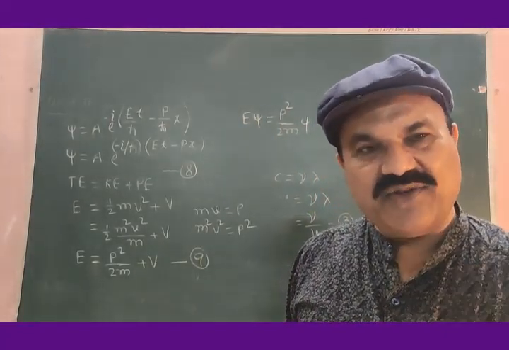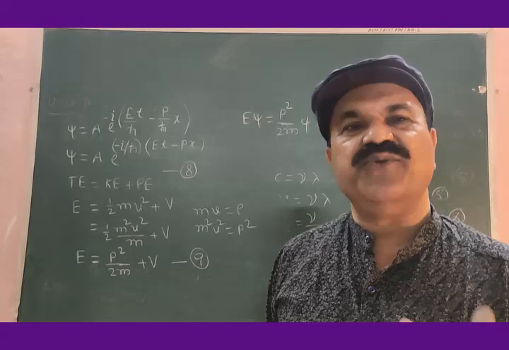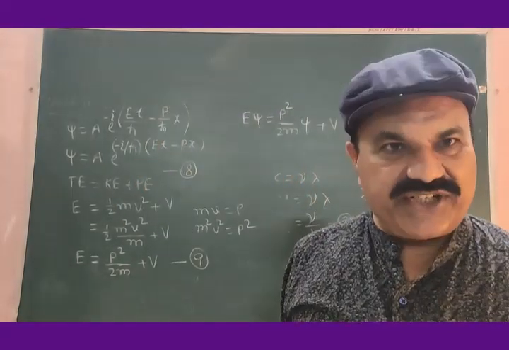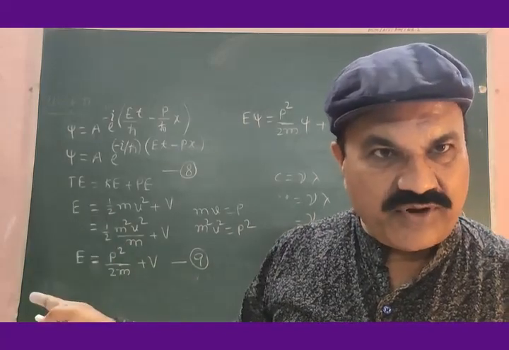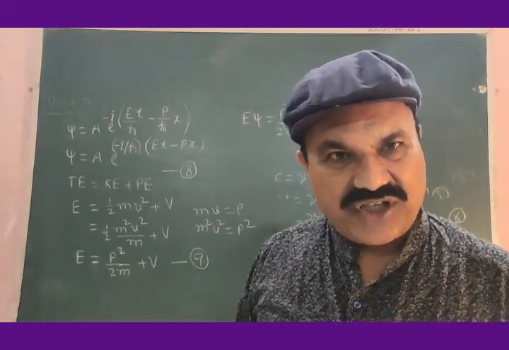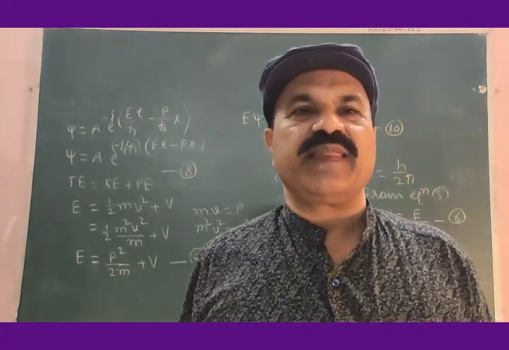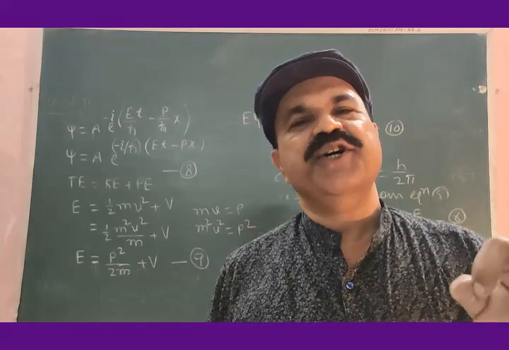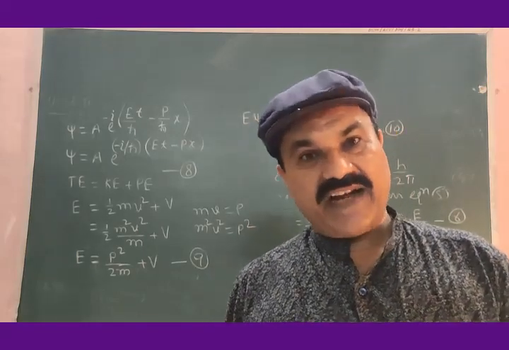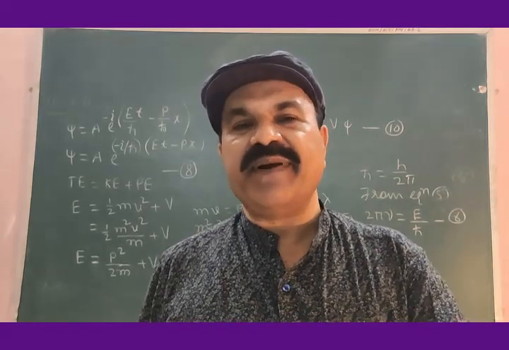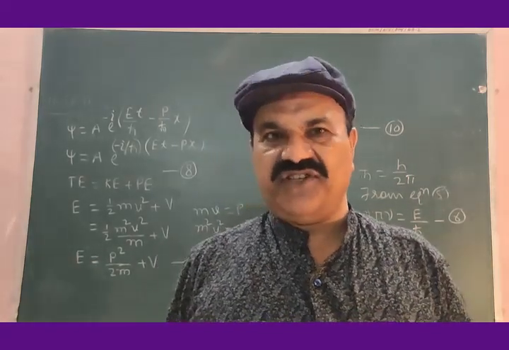And after getting the values of E psi and p squared by 2m into psi, from equation number 8, which is the equation for the wave function psi associated with the particle in motion, I can get the one-dimensional time dependent form of the Schrödinger equation. And after that we shall go for the three-dimensional time dependent form of the Schrödinger equation.